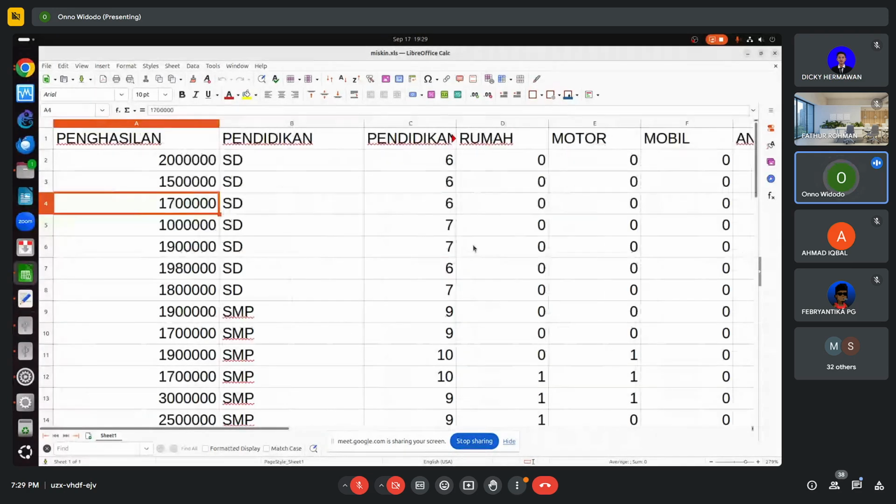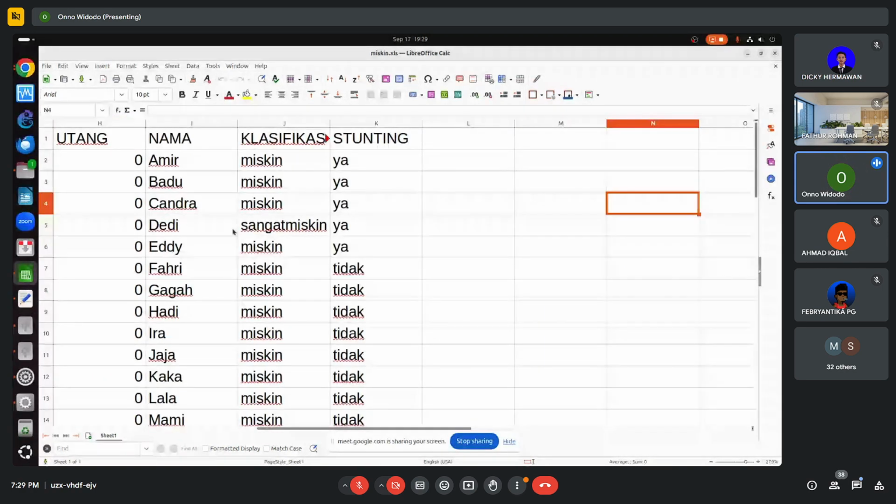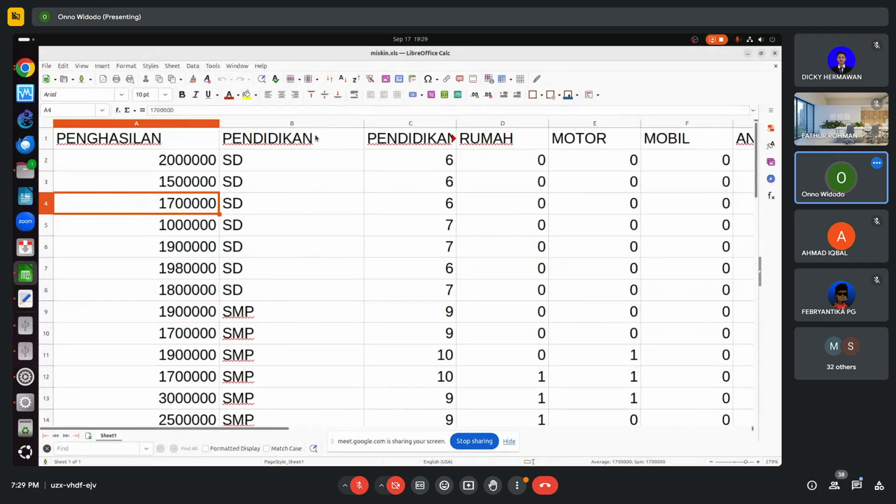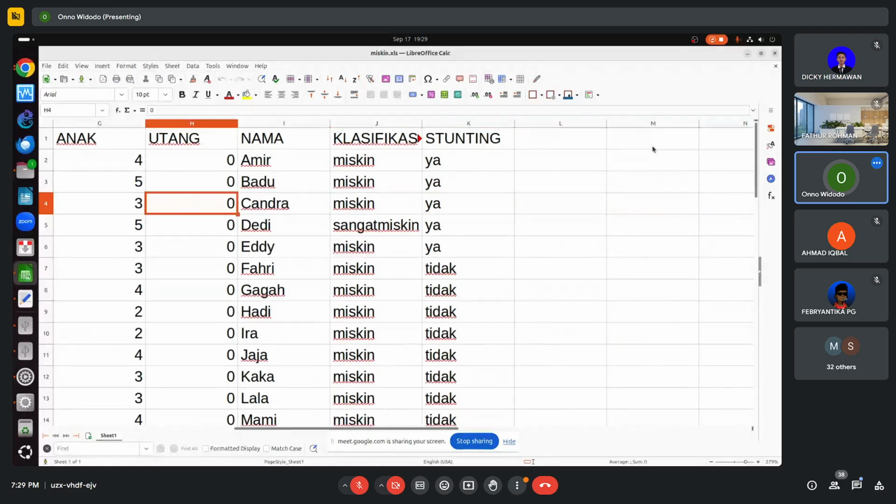If we change the income, if we change the education, what happens? So we do some trial and error. We have the model first, and we modify the input file. We copy it into a second file, and in the second file we modify either the income, education, number of houses, motorcycles, cars, kids, or loan. Then we can see the change in classification.